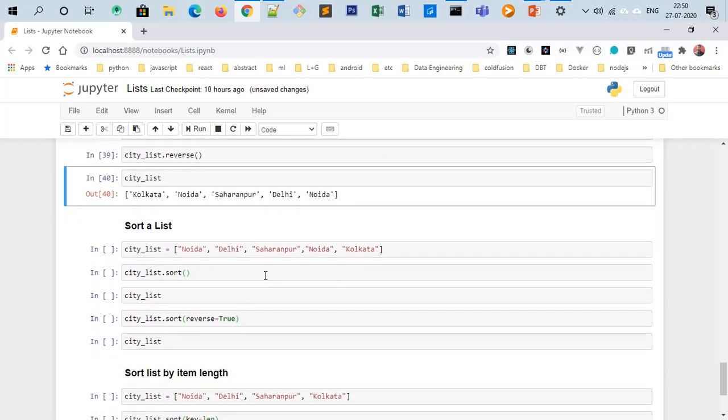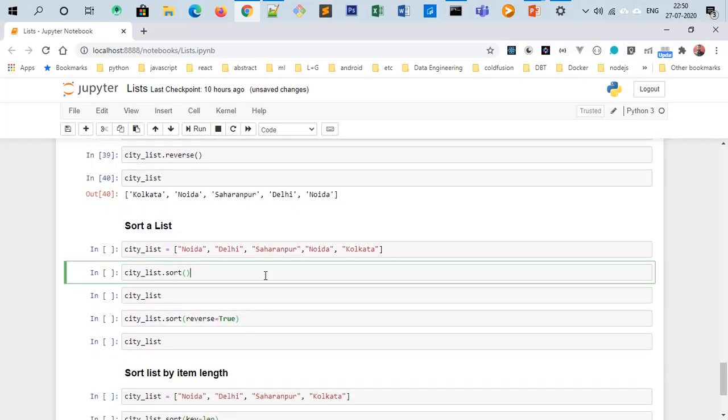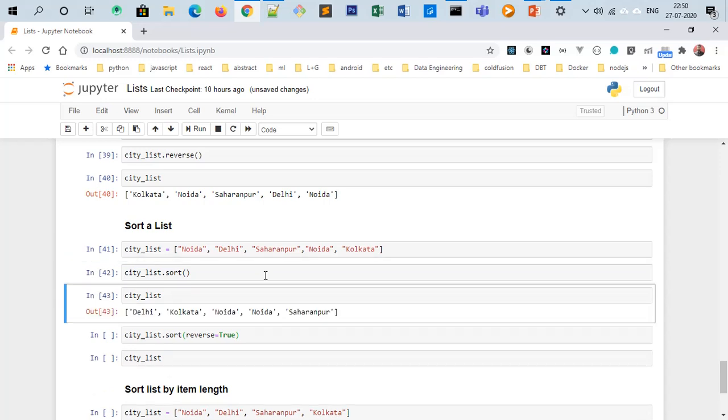Sorting. In your project there will be cases where you want to sort a particular list. So there's already a sort method for lists. It will automatically sort the list according to the items. So sort the list, print out the items. It is printing according to their alphabets. Delhi is coming first, then Noida, then Kolkata, then Noida, and then Saharanpur.